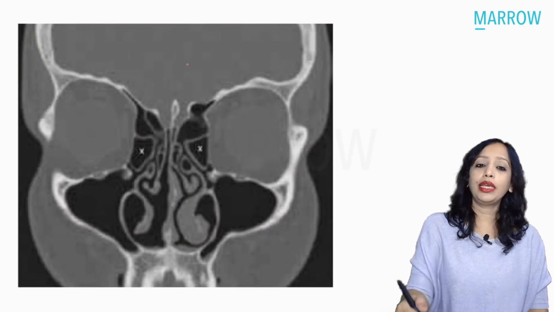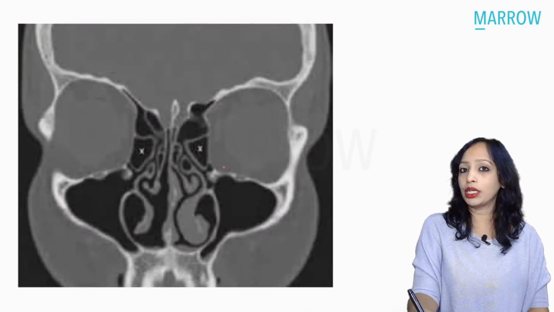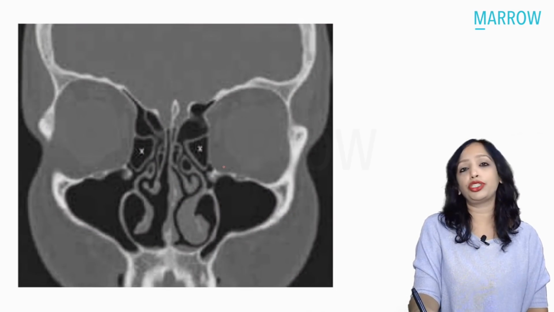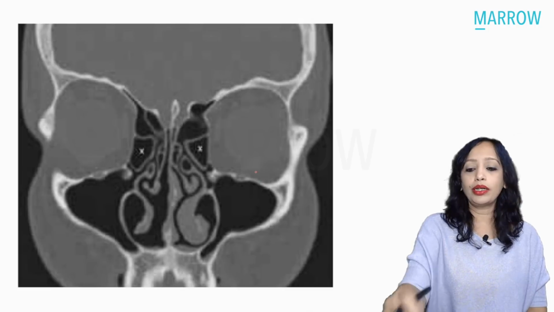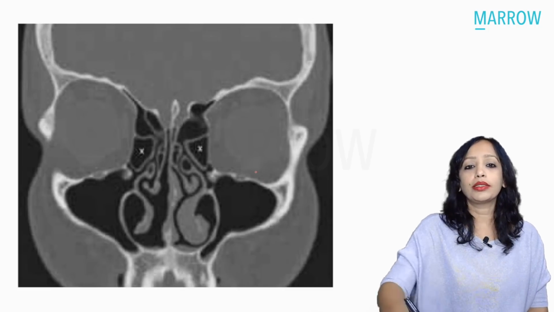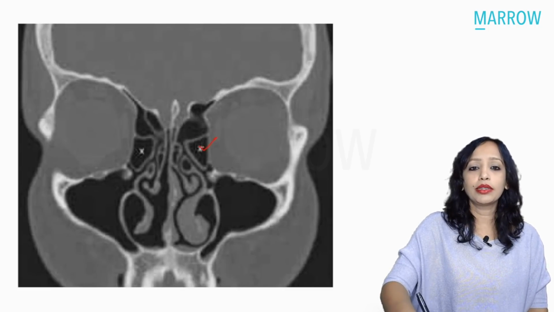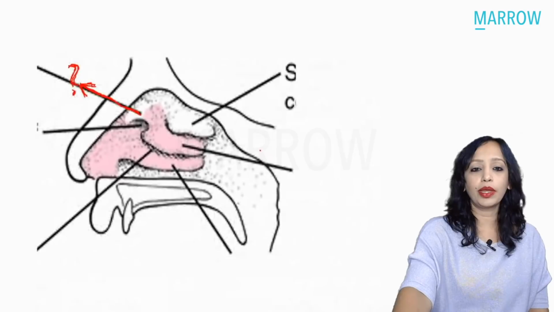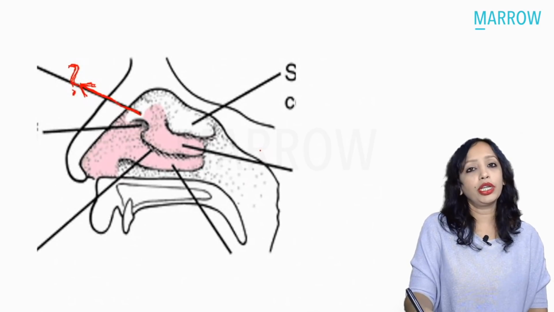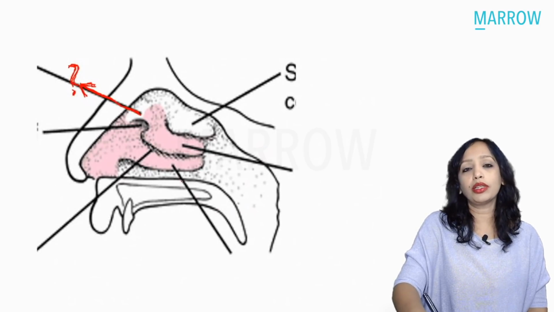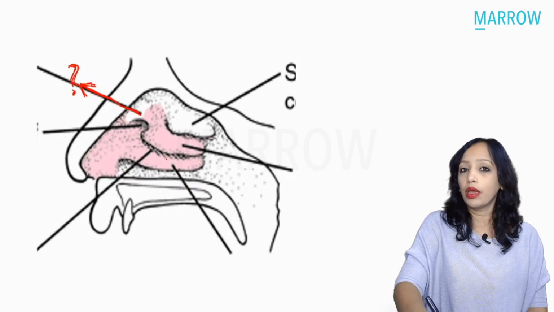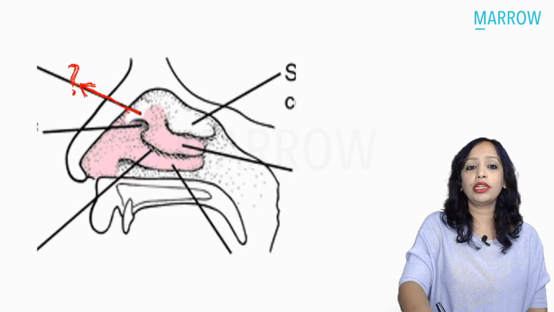So let us see some important structures on the CT which can be your questions. This structure, quickly you are going to tell me what is this that you are seeing here. Yes, this marked structure. This is bulla ethmoidalis. Very good. This was again a question of your INI CET, this was marked and it was asked what this is. So this is the anterior ethmoidal cell, and this is the agger nasi.